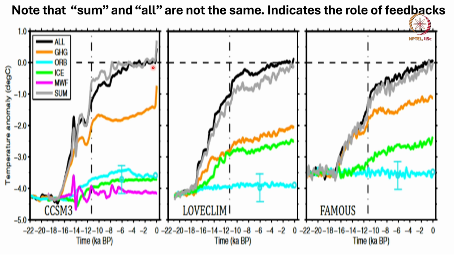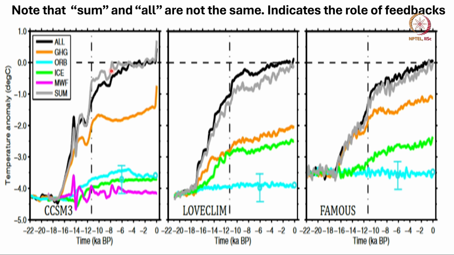Okay. For that, you have to include the variation in the orbit, changes in ice cover, and changes in meltwater forcing. Okay. Only when you put these 3 along with greenhouse gas, you get the black line, okay, the all simulation. But if you just add these 4, you get this gray line, showing that when these 4 changes are put together, there are feedbacks in the system which is not the sum of these 4.